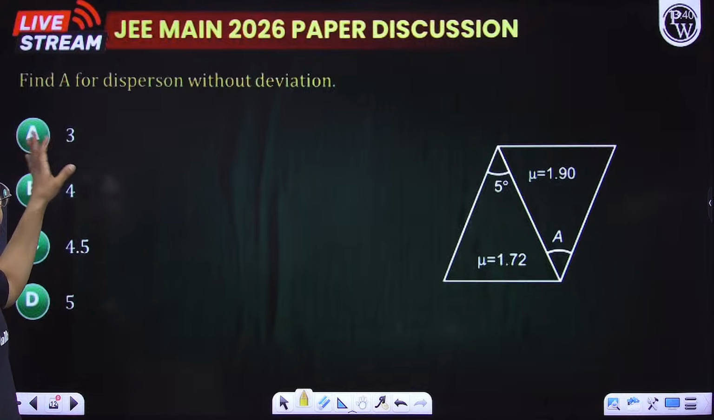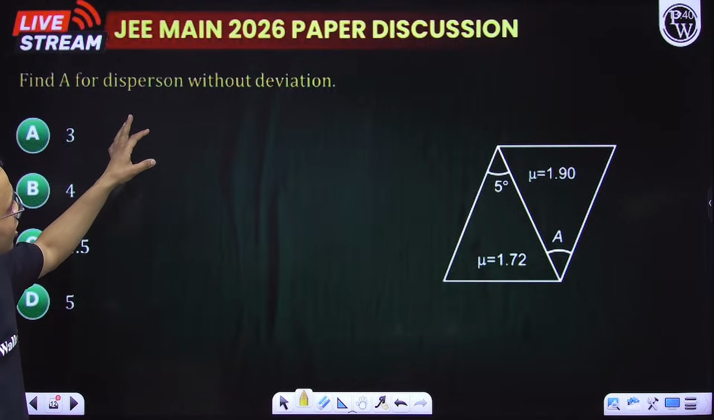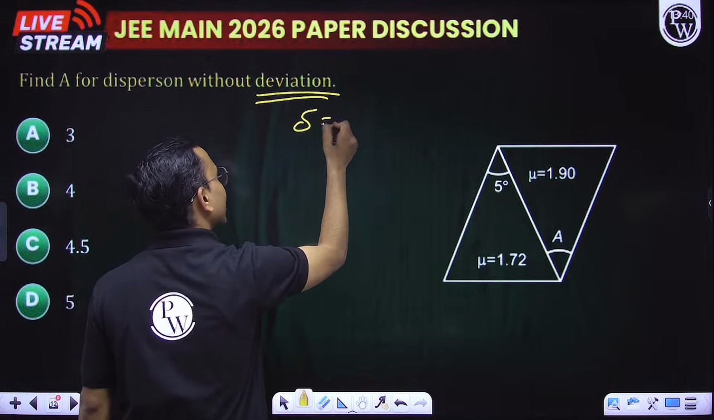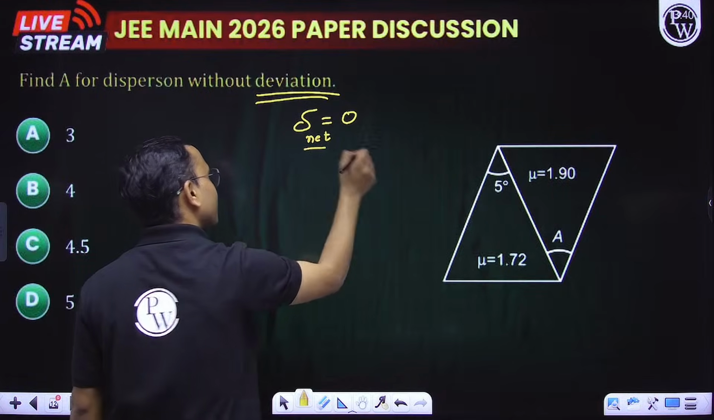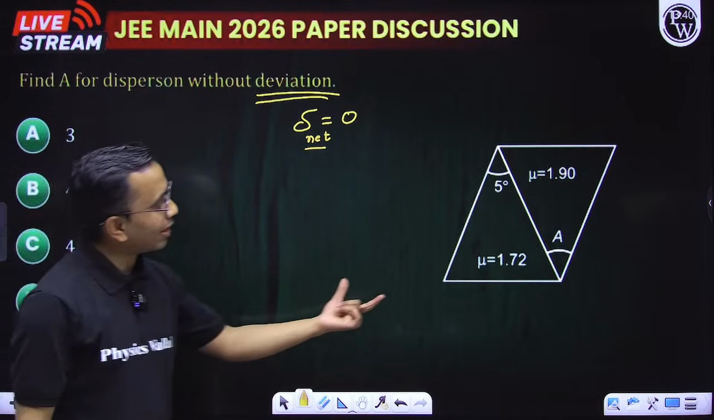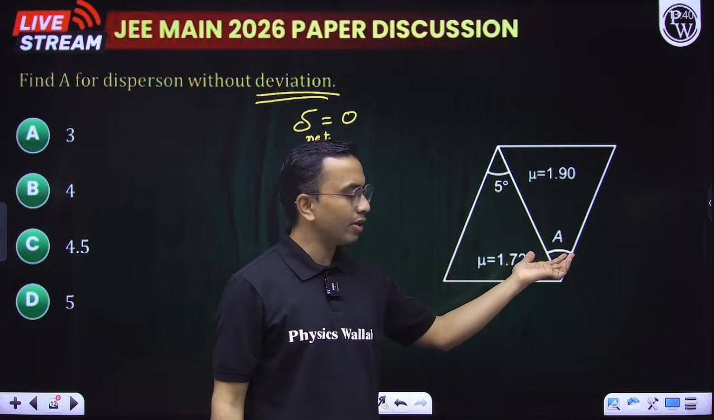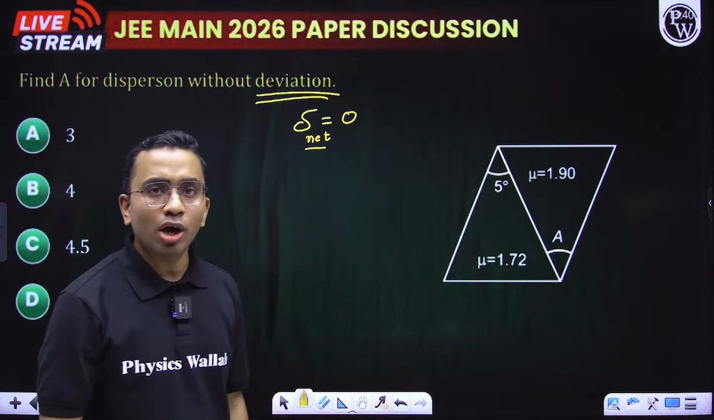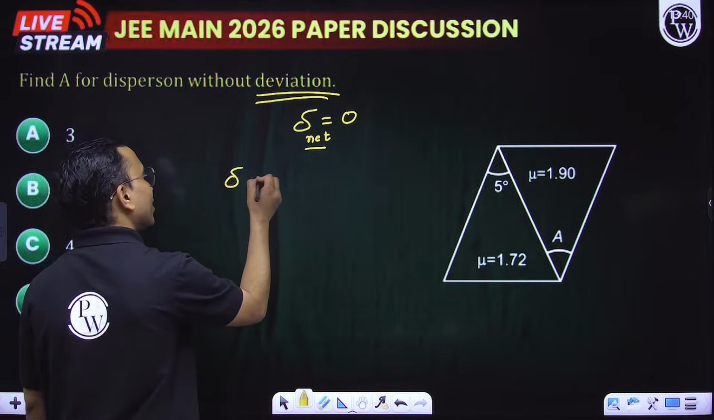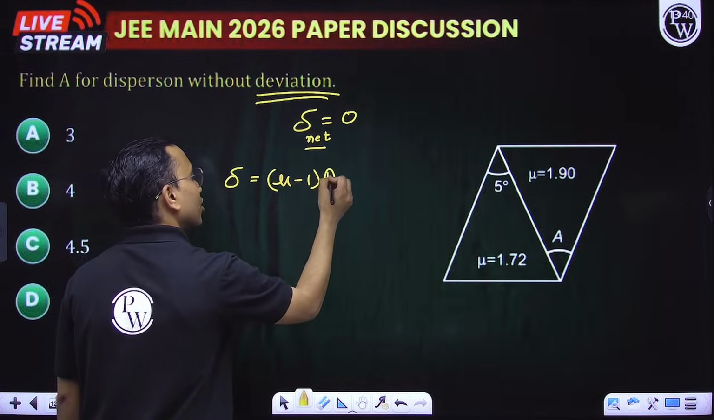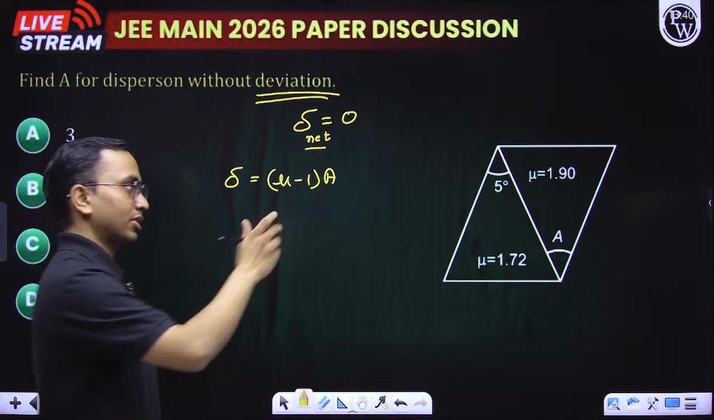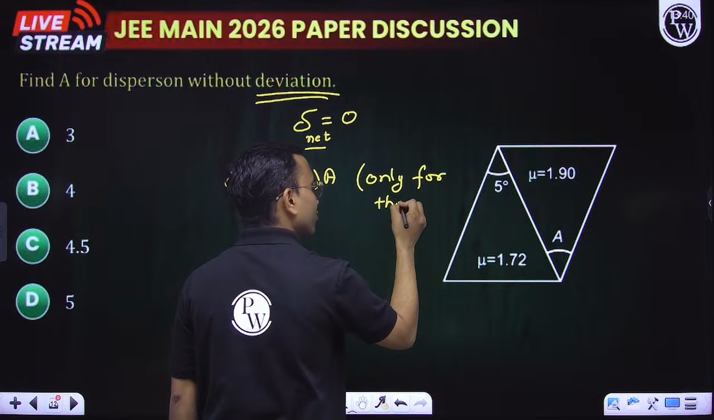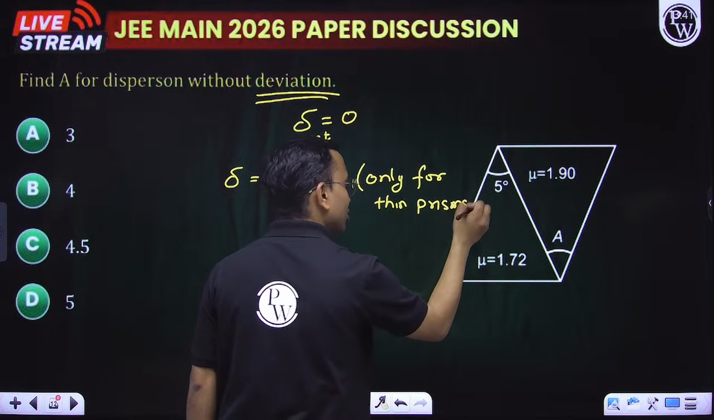For A, find A for dispersion without deviation. Dispersion without deviation means total deviation has to be 0. Now these are thin prisms. Angle is very small, 5 degree, and here also small. You can say some similar type of angle will be. So how we write the deviation when the angle is small? We write deviation as mu minus 1 into A. Mu minus 1 into A is only for thin prisms. Remember this formula.